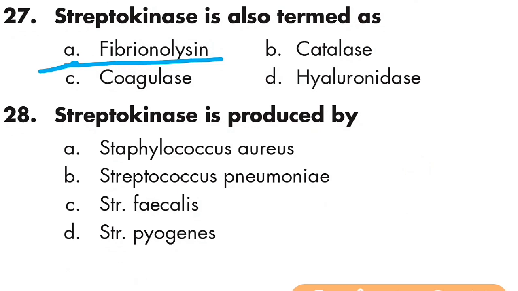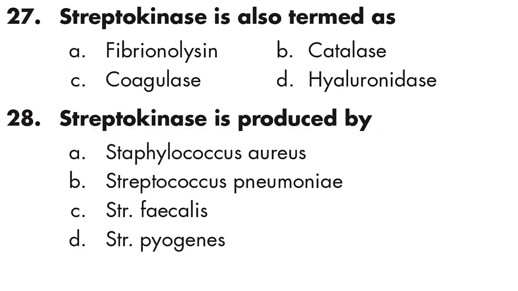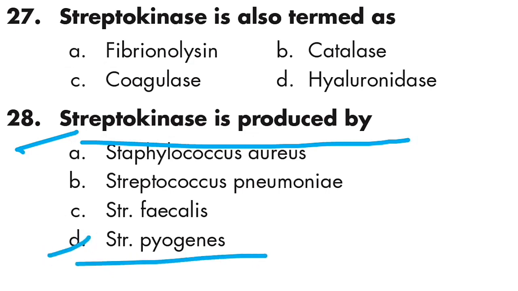Option A is right. Question number 28: streptokinase is produced by Streptococcus pyogenes. Option D is right, Streptococcus pyogenes.